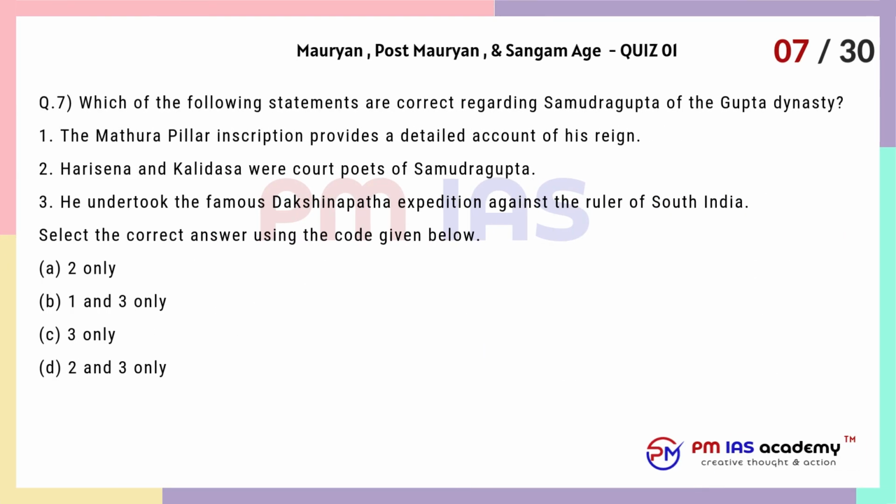Question 7. Which of the following statements are correct regarding Samudragupta of the Gupta dynasty? 1. The Mathura pillar inscription provides a detailed account of his reign. 2. Harisena and Kalidasa were court poets of Samudragupta. 3. He undertook the famous Dakshinpatha expedition against the ruler of South India. Select the correct answer using the code given below. A. 2 only. B. 1 and 3 only. C. 3 only. D. 2 and 3 only.